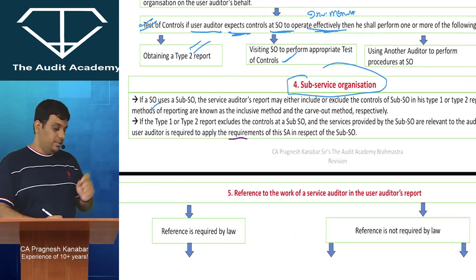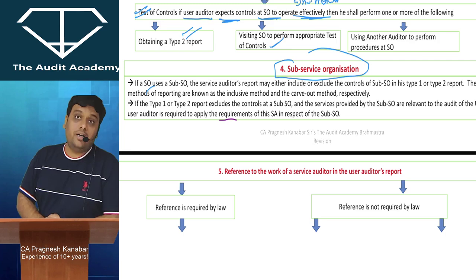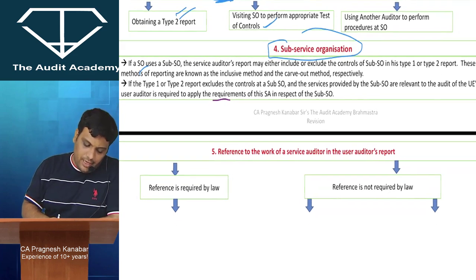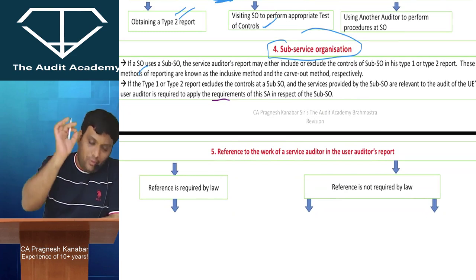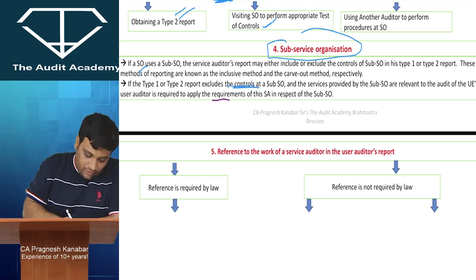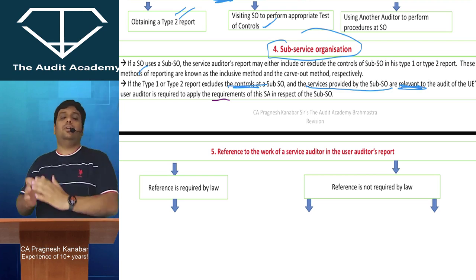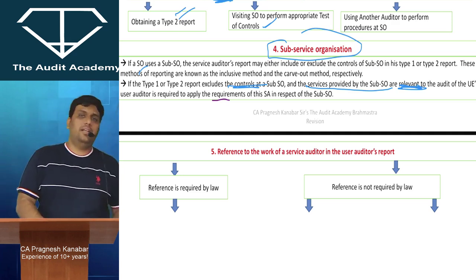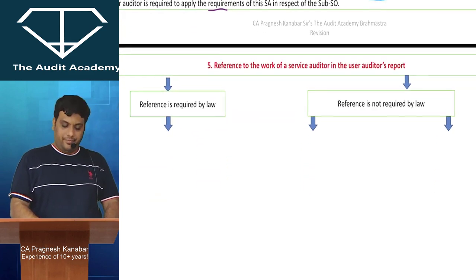If a service organization uses a sub-service organization, the service auditor's report may either include or exclude the controls of the sub-service organization in its type 1 or type 2 report. The methods of reporting are known as the inclusive method and the carve-out method. If the type 1 or type 2 report excludes the controls at the sub-service organization, and you feel that the services provided by the sub-service organization are extremely relevant, then the user auditor is supposed to apply SA 402 at the sub-service organization. You can visit over there, you can send someone else. All of that is going to be applicable over here. Am I clear with this? Yes, sir. Now listen to me.